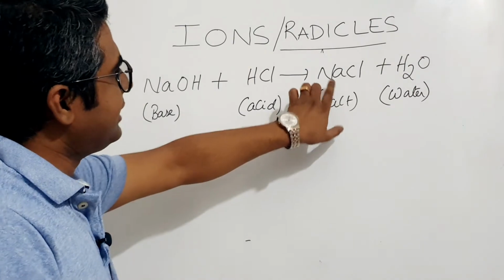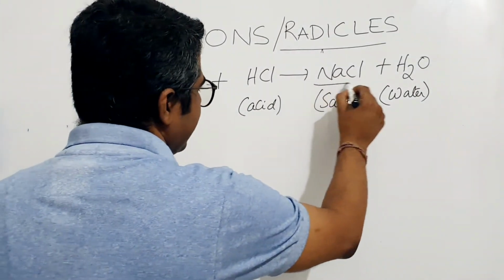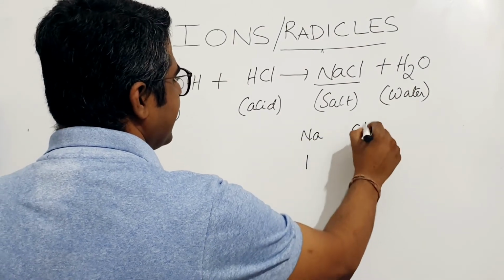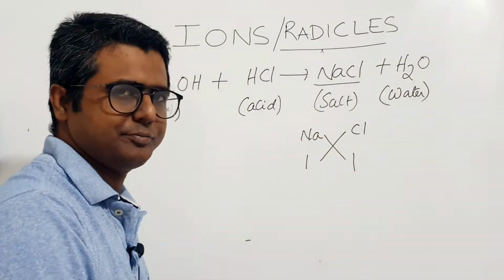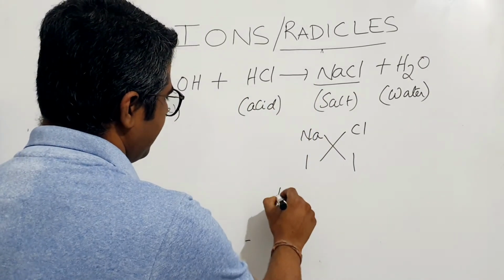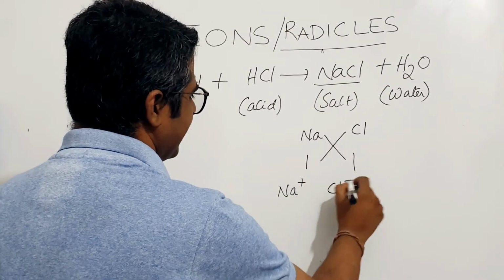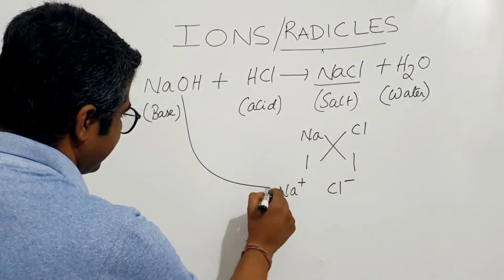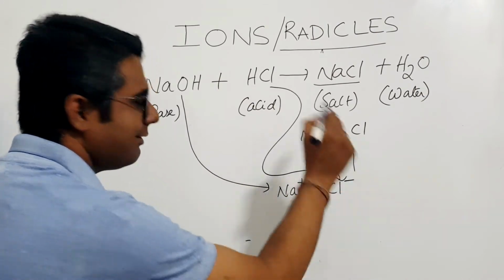So this is NaCl. Where is this NaCl coming from? We know very well Na has a valency of 1 and Cl has a valency of 1, so it gets cross multiplied and you get NaCl. This NaCl is basically composed of sodium plus ion and Cl minus ion. The sodium plus ion comes from the base and the Cl minus ion comes from the acid.